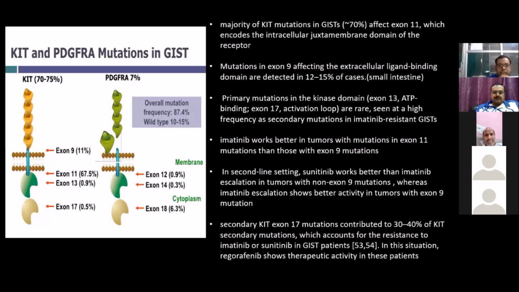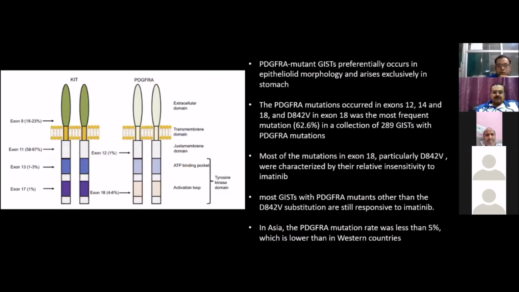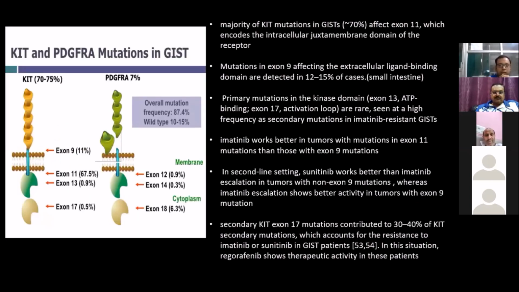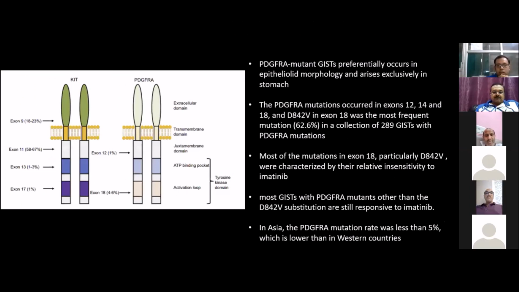Whereas in PDGFRA, exons 12, 14, and 18 are mutated, of which exon 18 shows the most common mutation. They preferentially have epithelioid morphology and arise exclusively in the stomach. The mutation occurs in exons 18, 14, and 12, of which exon 18 D842V is the most frequent mutation, up to 60%.